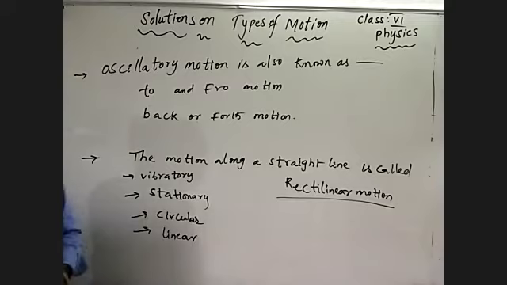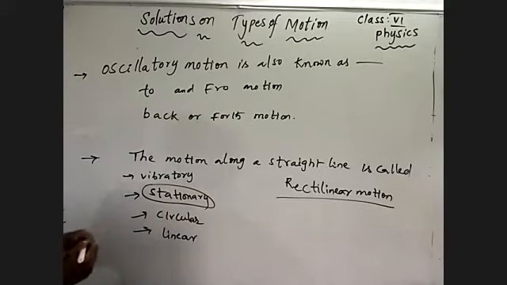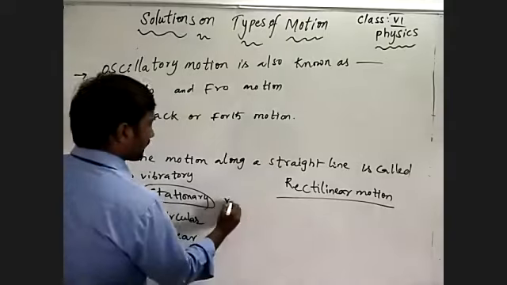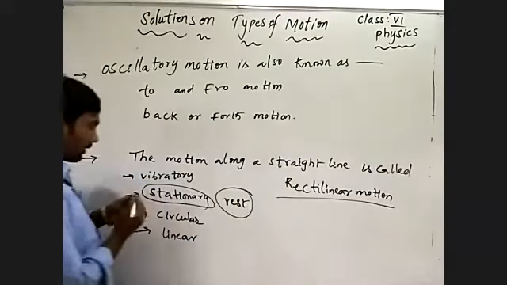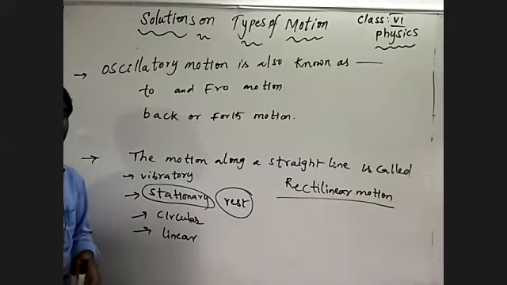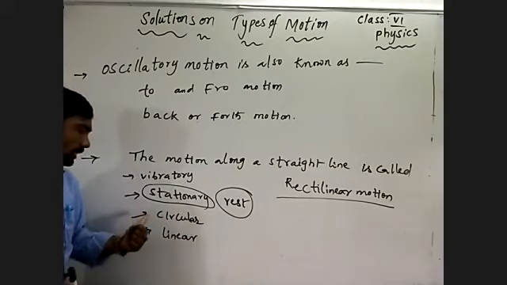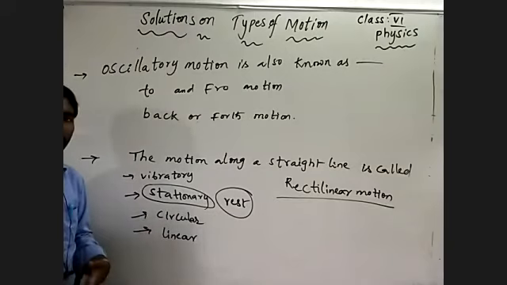I gave vibratory motion, stationary, circular, linear. By looking at those four options, we can identify that stationary is not a type of motion. Stationary means rest. So we can go with vibratory, circular, and linear. Which follows rectilinear motion?